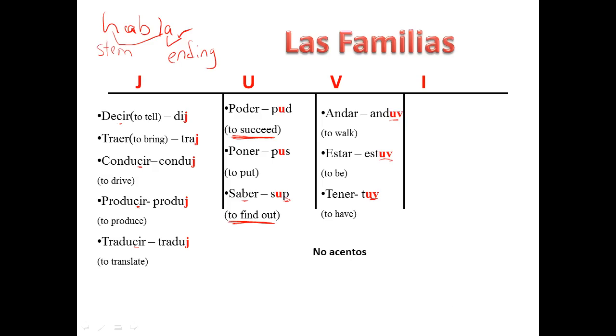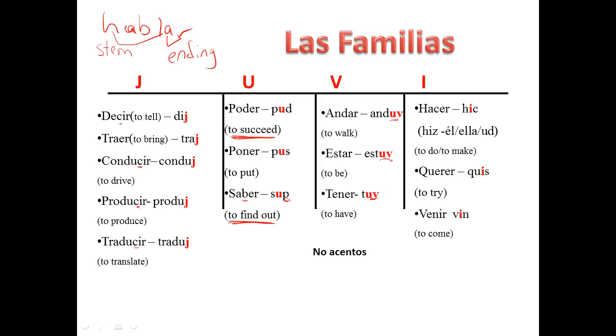Andar here means to walk. You've probably seen andar en patineta, andar en bicicleta. Andar is used for a lot of expressions, which don't mean to walk. But when it's used by itself, when it's not an expression, it means to walk, just like caminar. So these are the stems for the V family.